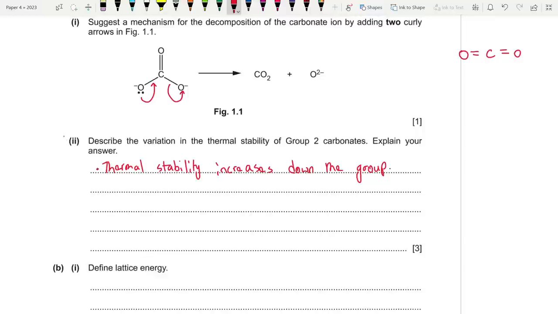So what is the logic behind this? We know that down the group, the cationic radius or the ion size increases, right? We know that down the group, cationic size or ionic, sorry, they actually said cationic radius, it's the same thing, but it's better if you write cationic radius, or down the group ion size increases.